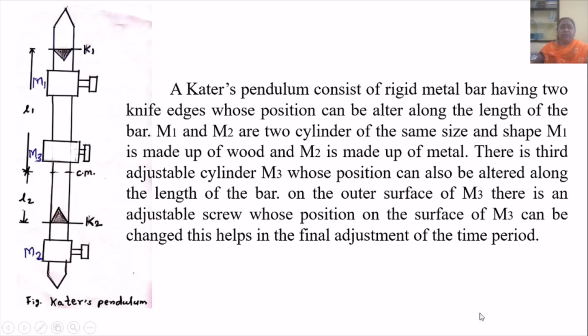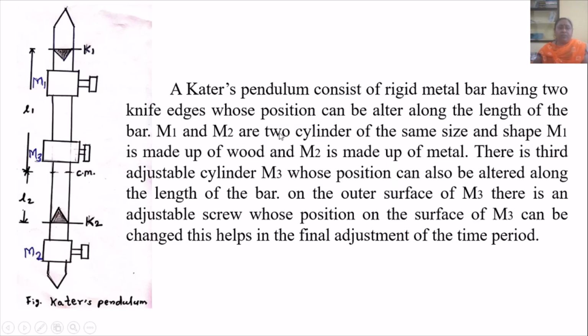See in figure. Kater's pendulum. A Kater's pendulum consists of a rigid metal bar having two knife edges K1 and K2. See in figure, that is a metal bar having two knife edges K1 and K2. Now, whose position can be altered along the length of the bar.